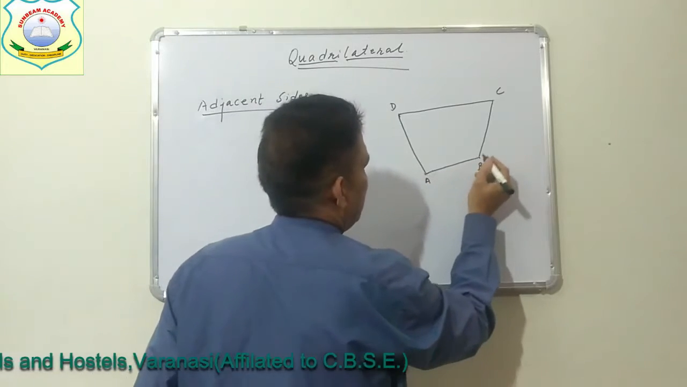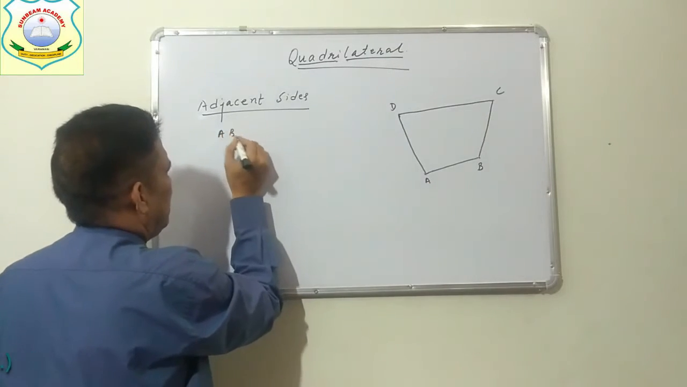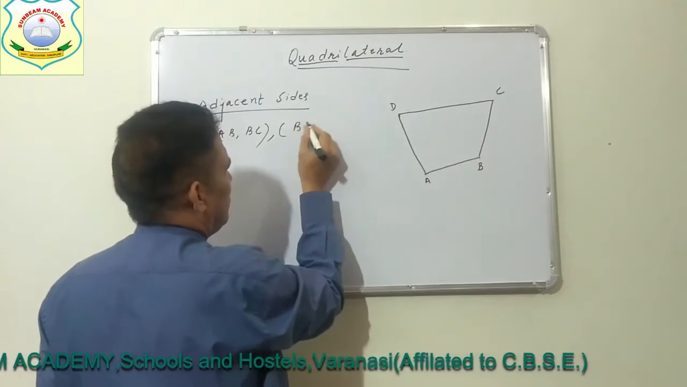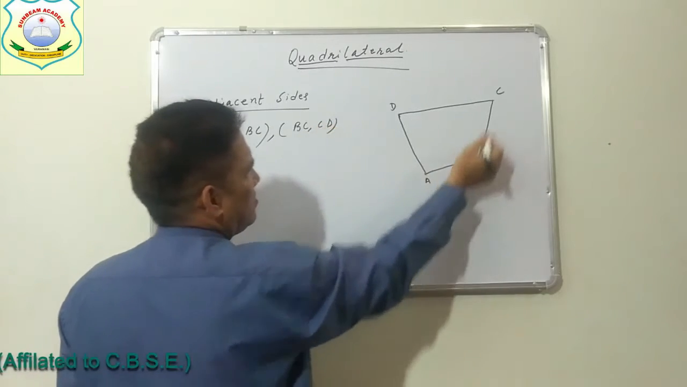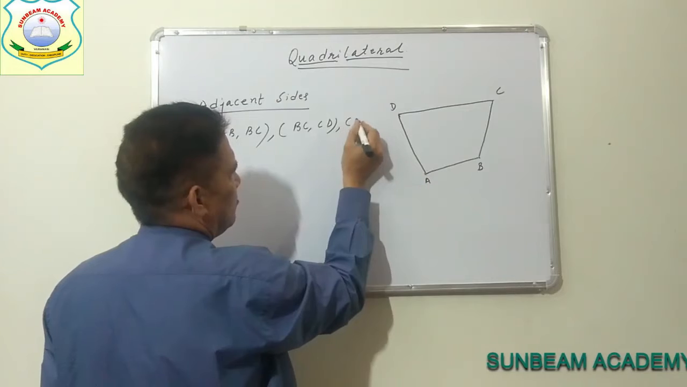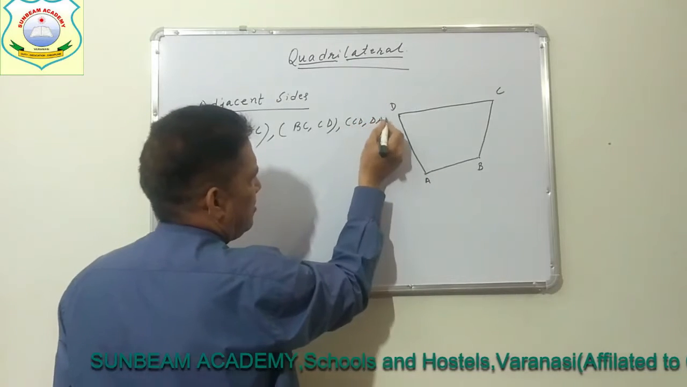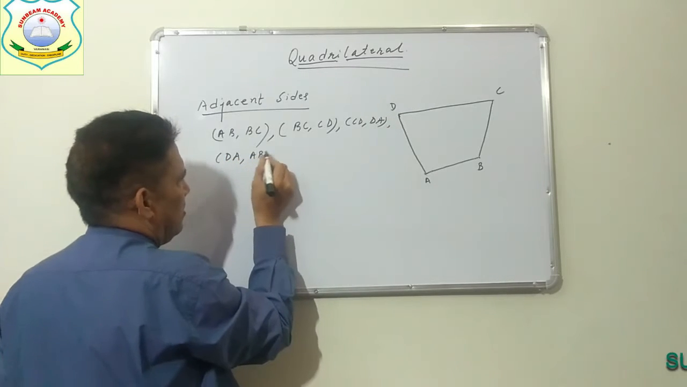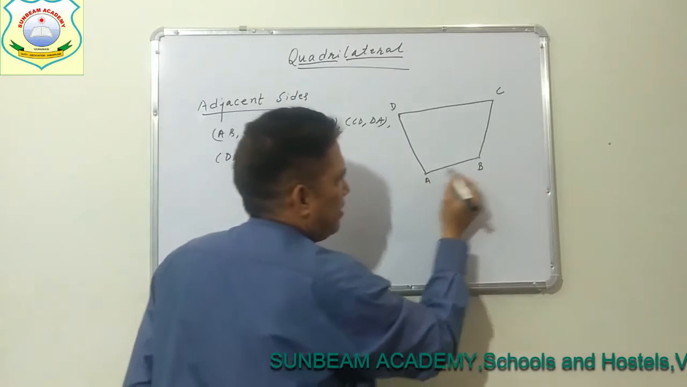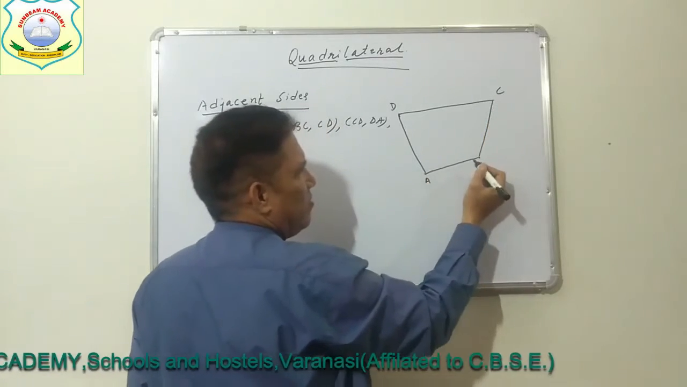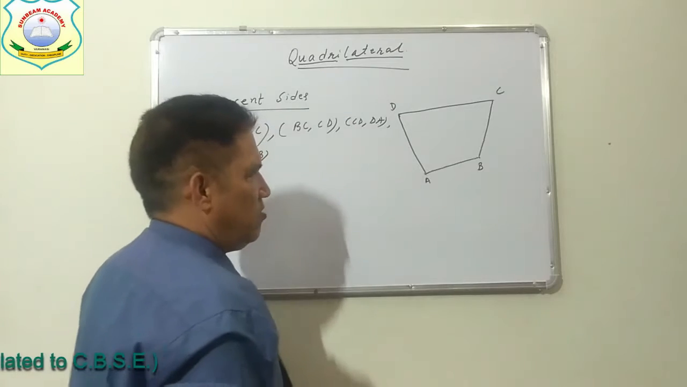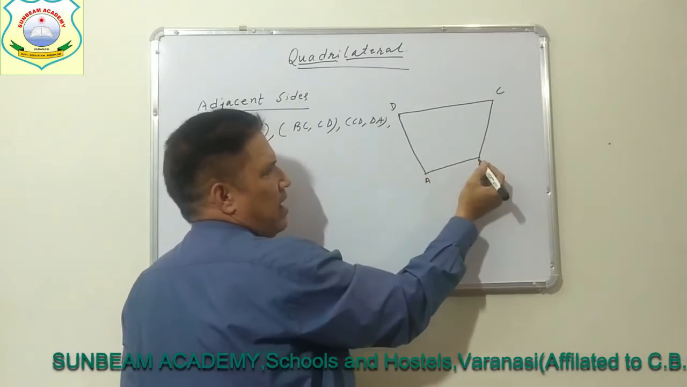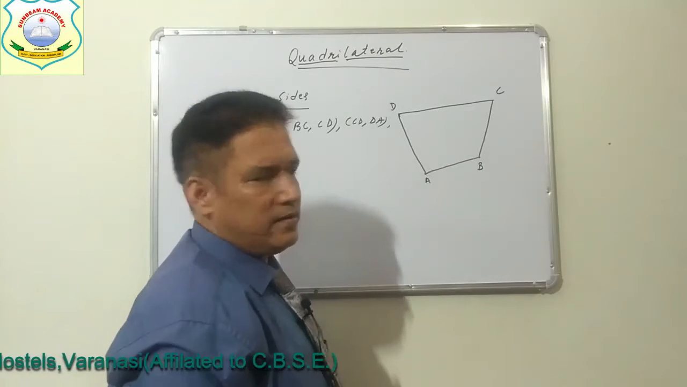Look here, AB, BC; BC, CD; CD, DA; DA, AB. These are the pairs of adjacent sides. What is common here? This point is common here, meaning sides having 1 common end point are